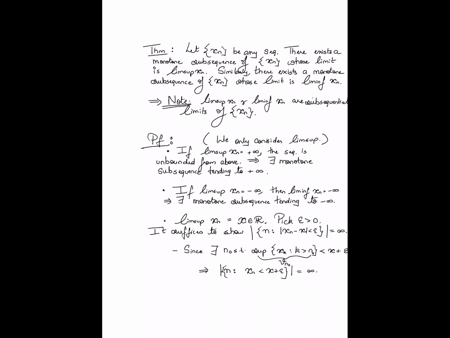Now, this is all that remains to be shown. I have already shown that there are infinitely many elements of the sequence which are less than x plus epsilon. If I also show that there are infinitely many elements of the sequence which are greater than x minus epsilon, then I would be done. To show this, assume the converse.